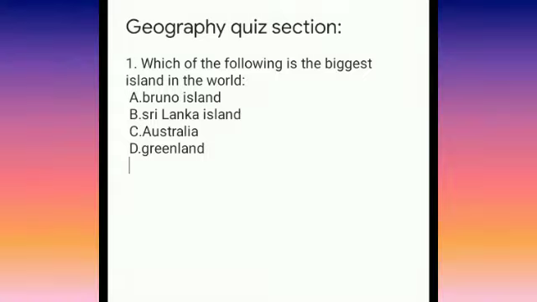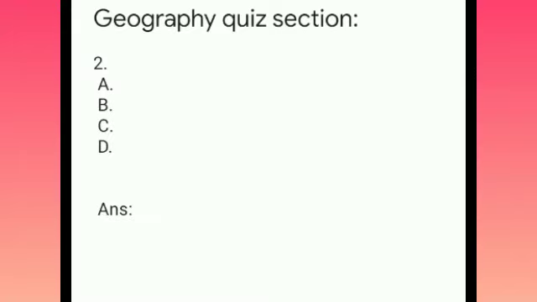The time ends here, and the right answer is D, Greenland. Greenland is the biggest island in the world. Borneo Island is actually the third biggest island in the world, and Sri Lanka is very small compared to the rest of the options. Australia is actually bigger than all of these, but Australia is considered a continent, not an island. So that's it. If your last question was right, congratulations.